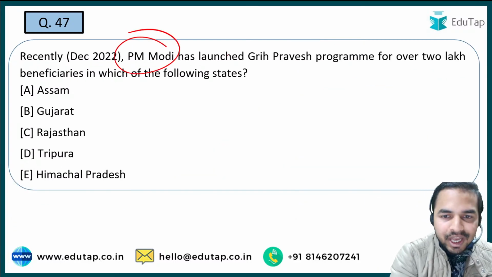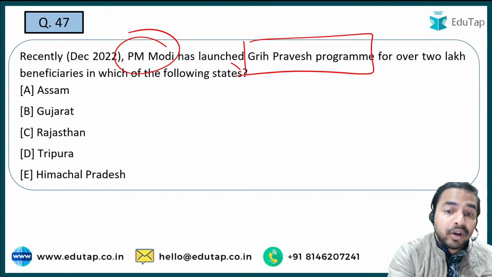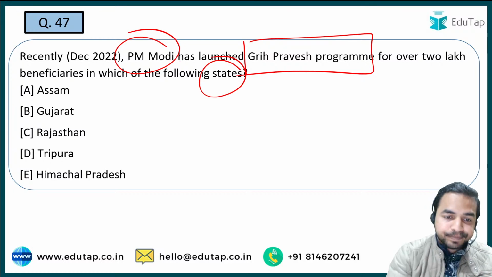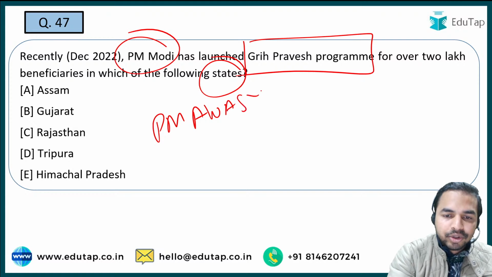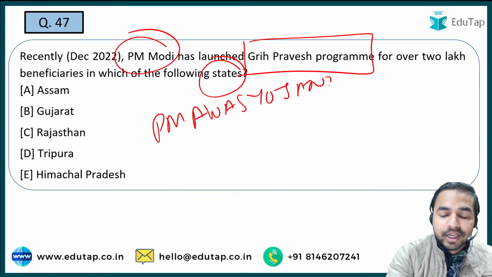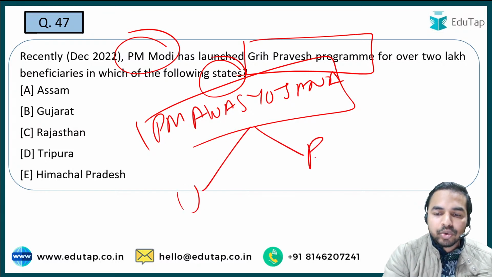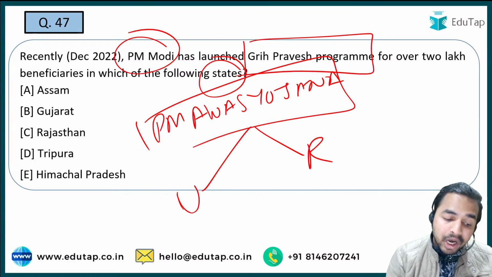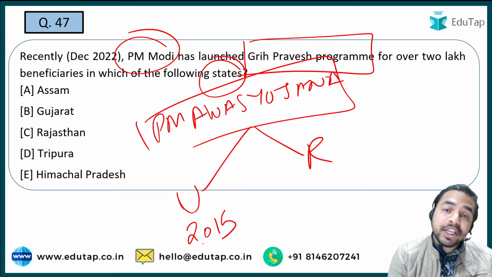PM Modi has launched the Griha Pravesh program for over 2 lakh beneficiaries in which of the following states. Let me tell you that this particular program was basically launched under PM Awas Yojana. So here let me tell you that this scheme basically has 2 components, one is urban, one is rural. So the most important thing is that when I talk about the urban one, it was launched in the year 2015.